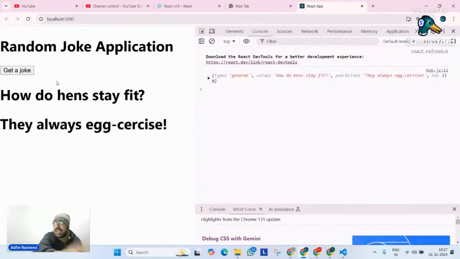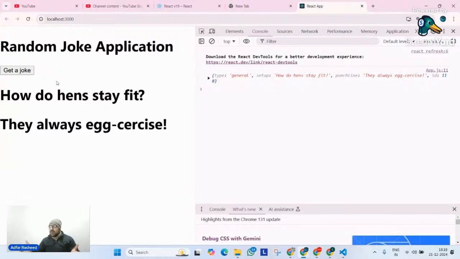Now, why have I implemented this loading, fetching joke? Because it makes my user interface better. And you see in most websites on the internet, this kind of feature is almost everywhere. Yes or no? When you click on login, until it makes a query to the database, compares the credentials, and properly authenticates it, the button says logging you in, something like that.